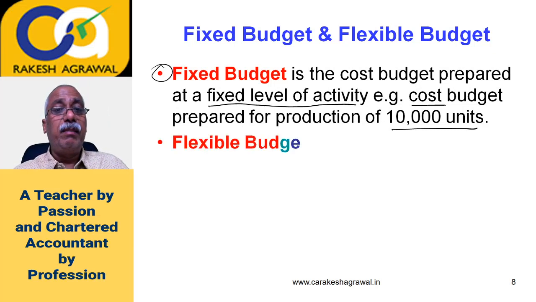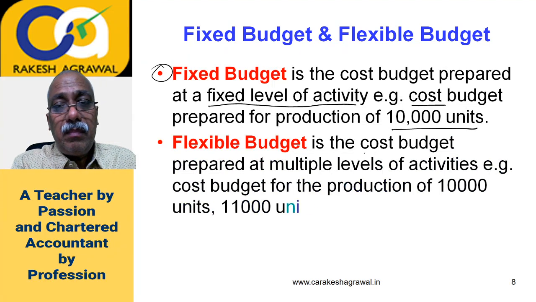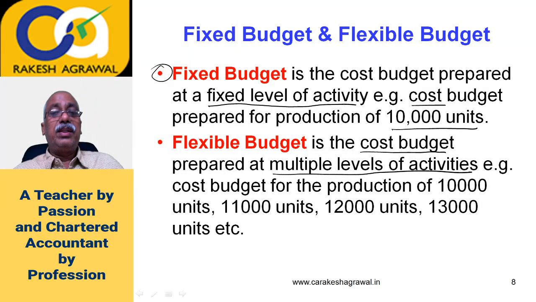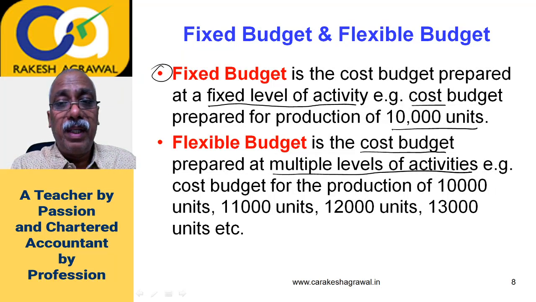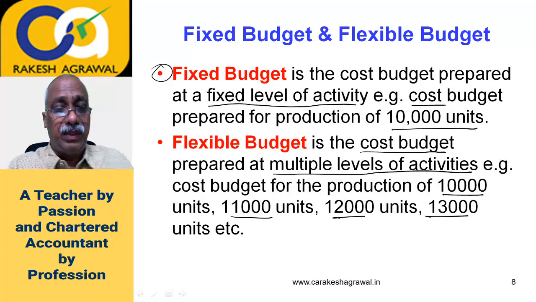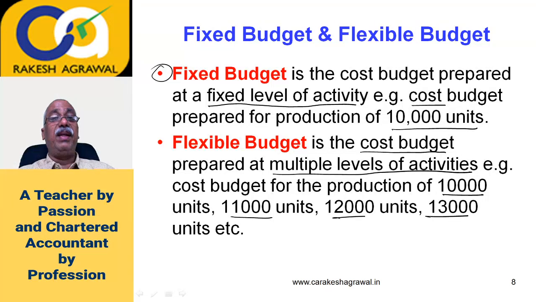Then what is flexible budget? Flexible budget is again the cost budget, but it is prepared at multiple levels of activities. For example, if you are preparing the cost budget for 10,000 units, 11,000 units, 12,000, 13,000 and so on, which means you are preparing the budget at multiple levels of activity, then such budget is called flexible budget.